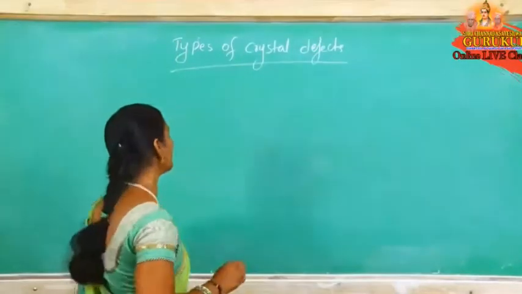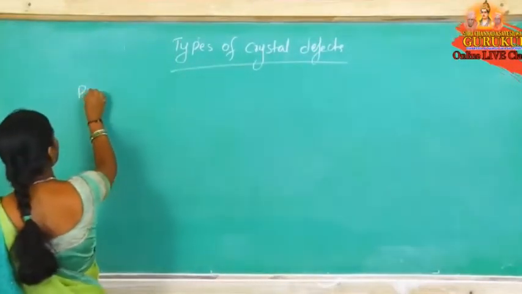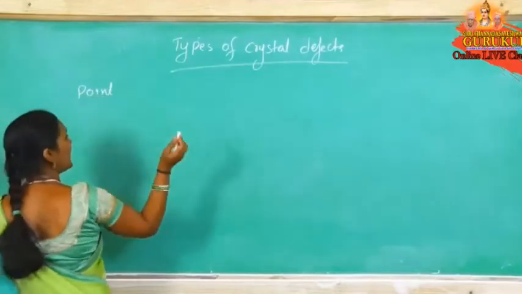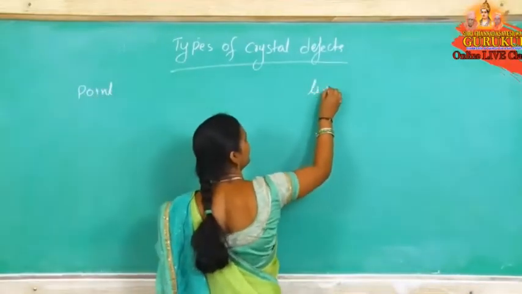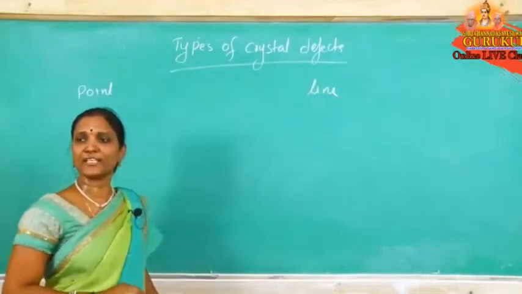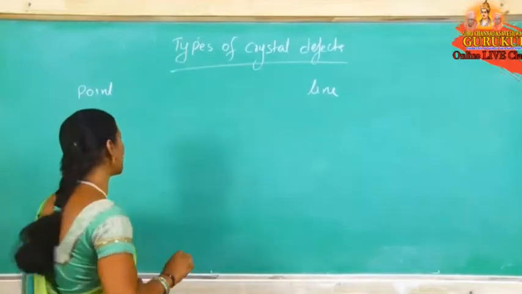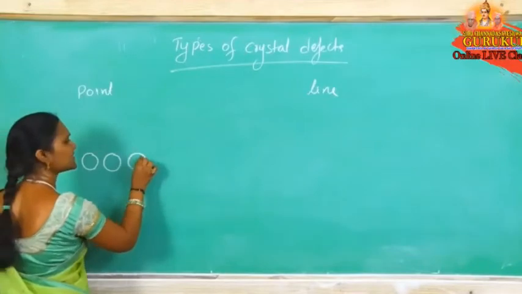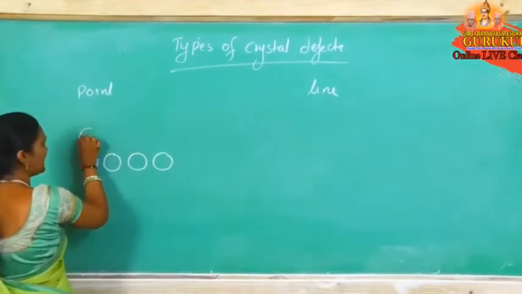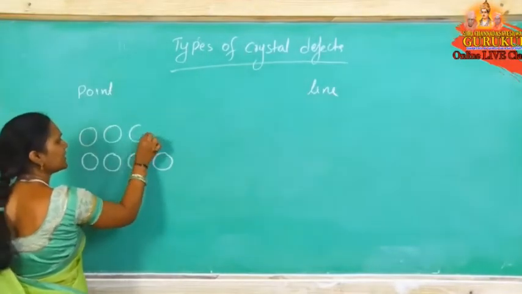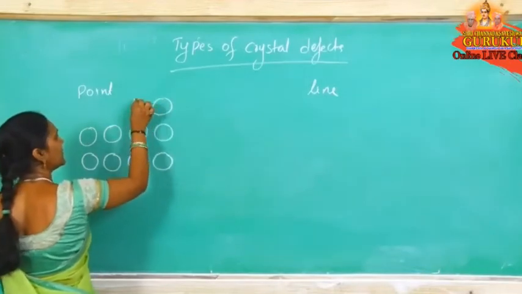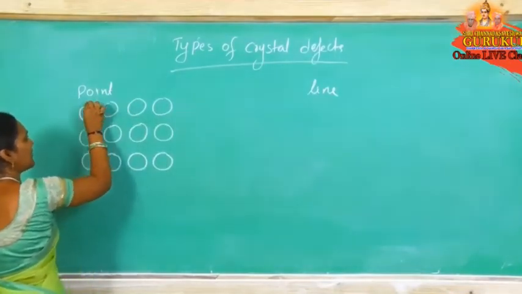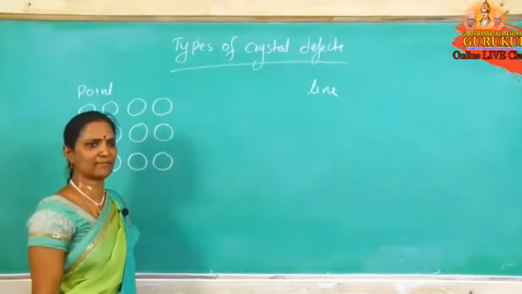Okay, two types of defects: point defect and line defect. Point defect. For example, instead of NaCl, I am using here AB like that, or simply AA. If it is a covalent crystal, only one type of atom is involved like that.